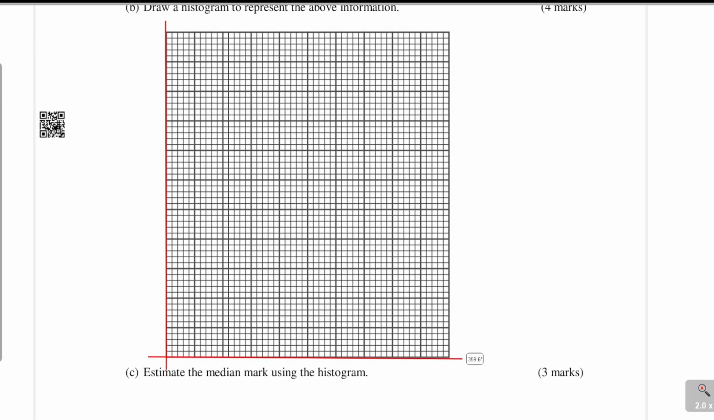Let me draw the axis. So there's the axis. That is the y-axis, and this one is the x-axis. For the y-axis, I will use 2 centimeters to represent 0.5. So this one should be 0.5. This is 1, then 1.5, then 2, and then 2.5. I don't see any value that will not fit here.